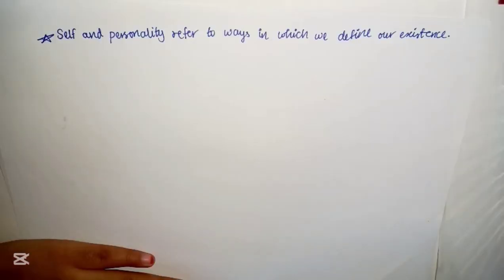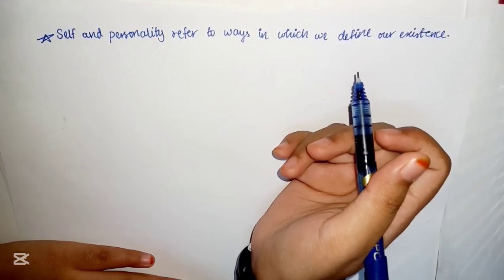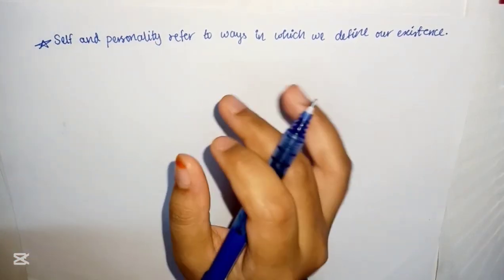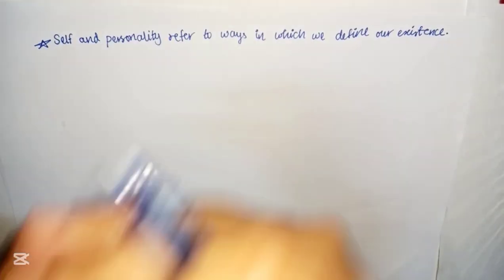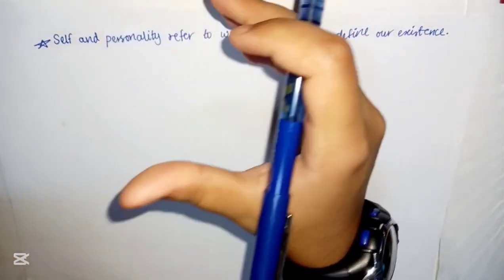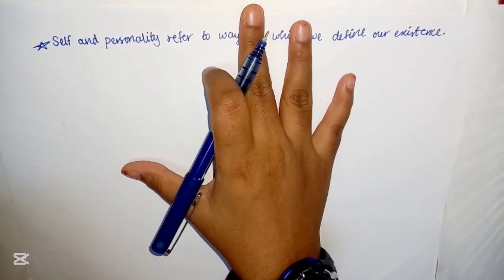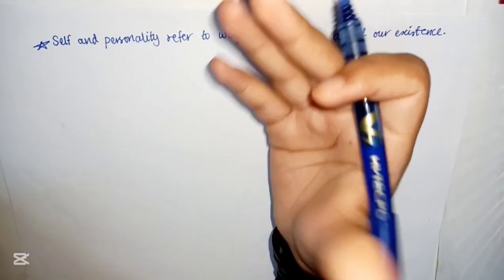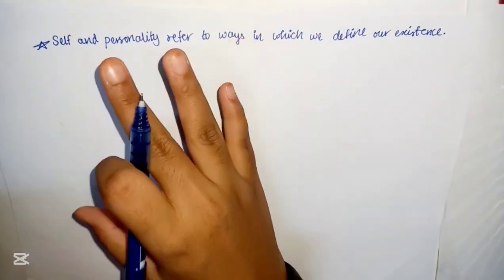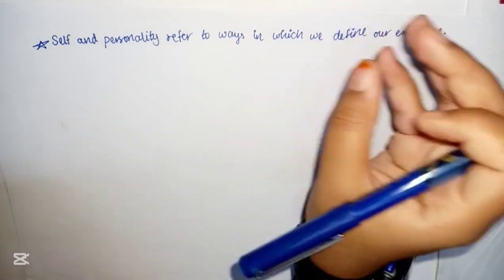Okay, so let's write the first point, which is: self and personality refer to ways in which we define our existence. They also refer to the ways in which our experiences are organized and show up in our behavior. From common observation, we know that different people hold different ideas about themselves. These ideas represent the self of a person. Okay, so different people have different ideas about themselves. These ideas represent the self of that person.